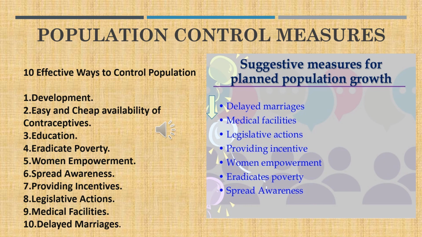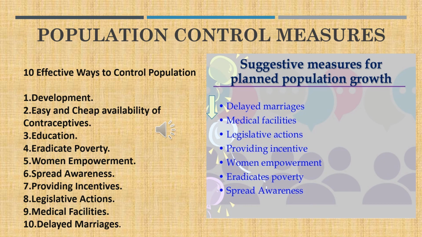Education, awareness towards reproduction. Eradication of poverty. Empowerment of women. Spreading of awareness. Providing incentives. Legislative actions. Medical facilities and delayed marriages.